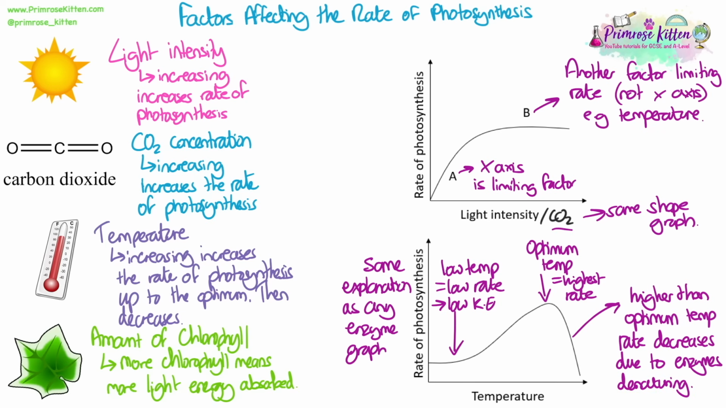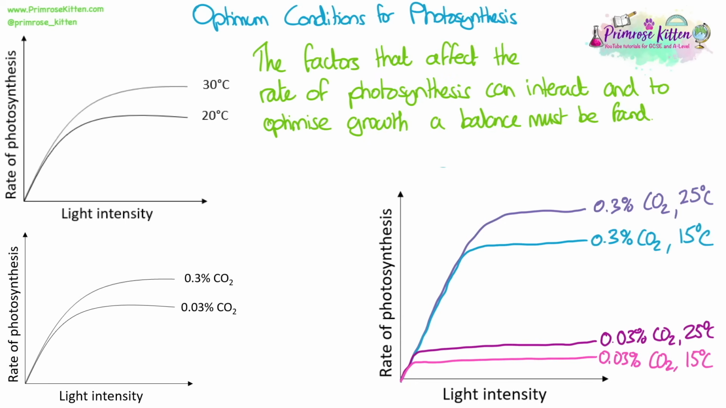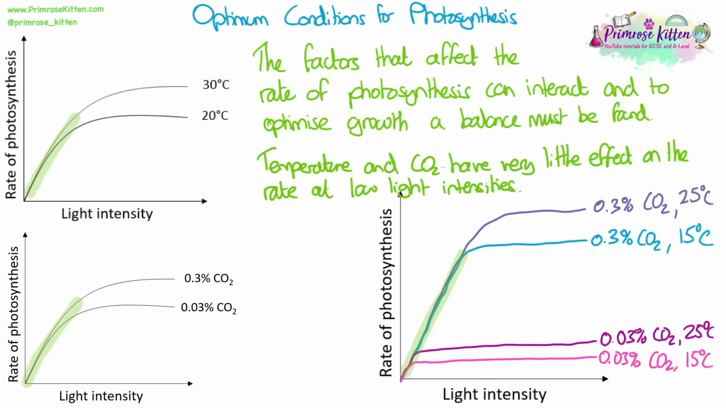These factors could be changed in a lab when doing the photosynthesis practical, or you could need to interpret how these factors might affect plants growing outside. The factors that affect the rate of photosynthesis can interact with each other, and to optimize plant growth, a balance must be found. Temperature and carbon dioxide concentration have very little effect on the rate of photosynthesis at low light intensities. So only if it's a warm, sunny day or there's a high light intensity does changing temperature and carbon dioxide actually have much of an effect on the rate.